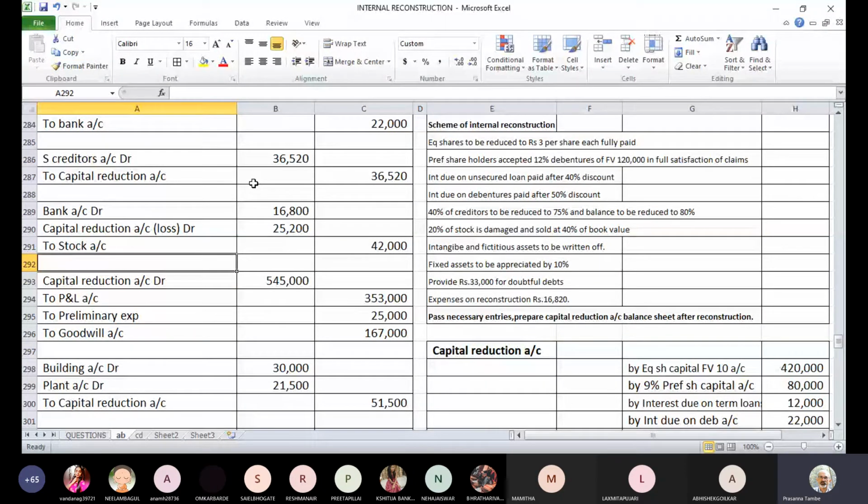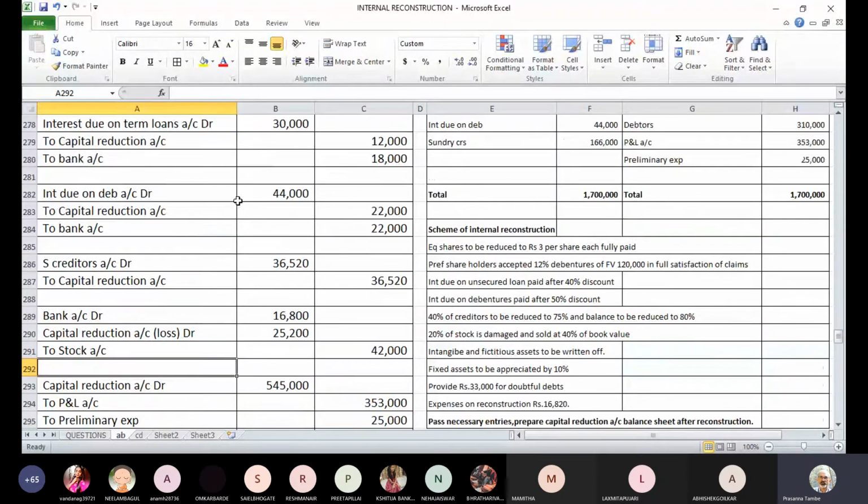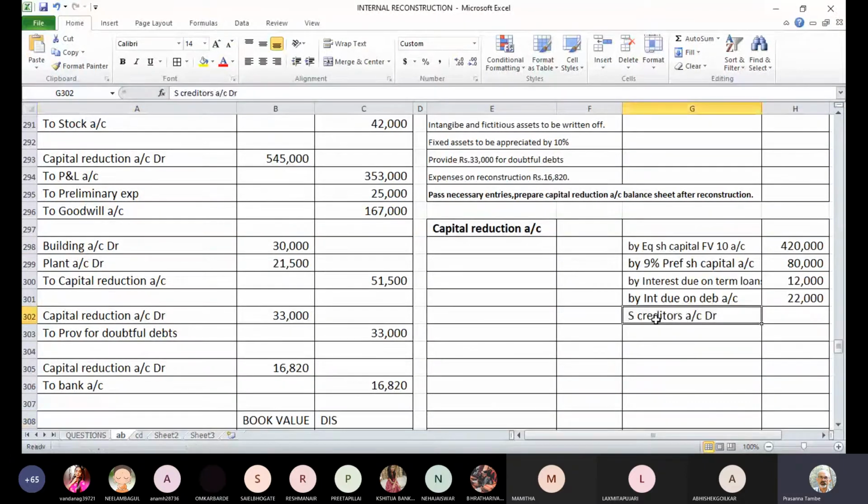After interest on debentures, we have creditors, and creditors have given us a discount of 36,520. So by sundry creditors, 36,520. That is the balance of creditors.